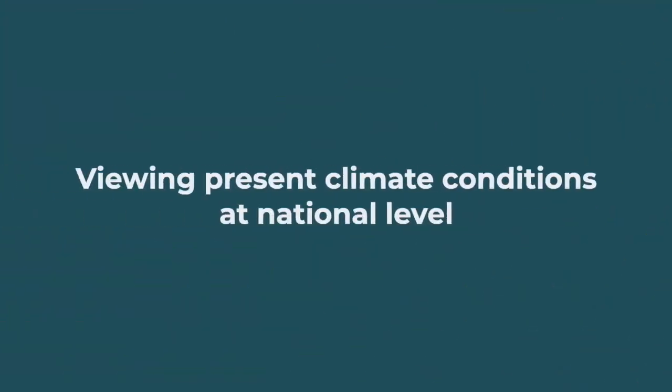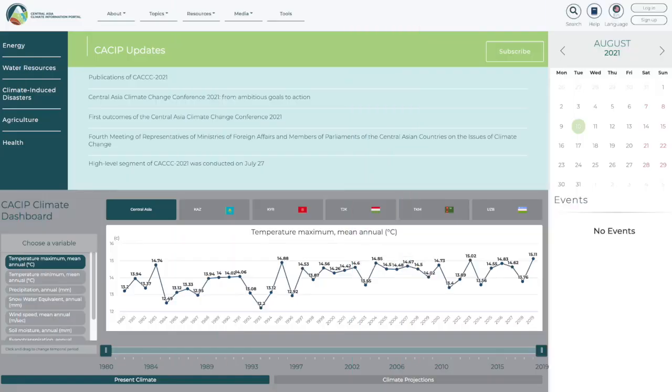Viewing present climate conditions at national level. Let's review how you can use the climate dashboard on CACIP to view present and historical climate conditions at the national level. This is important if you are seeking climate information related to one of the 5 countries of Central Asia: Kazakhstan, Kyrgyzstan, Tajikistan, Turkmenistan, or Uzbekistan.